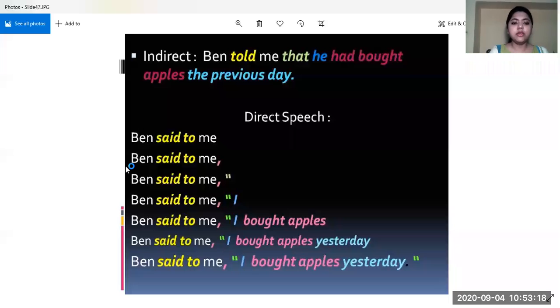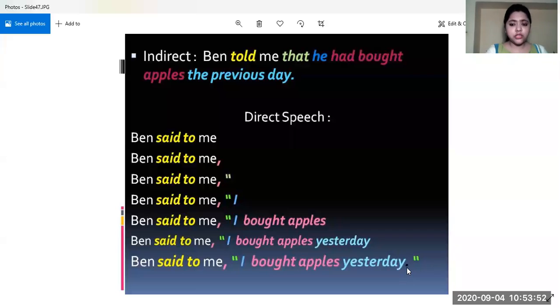Then what did we do in the next step? We placed a comma: Ben said to me, comma. Then we started the inverted commas. After that, we wrote all the reported speech in the form of direct speech by changing the pronoun, the tense of the sentence, and also the time expression. After that, we placed the correct punctuation mark, and in this case it would be a full stop.